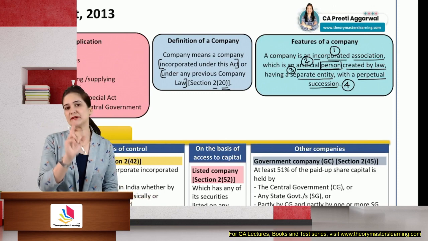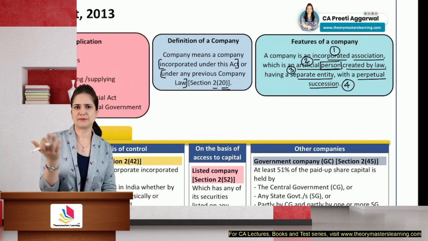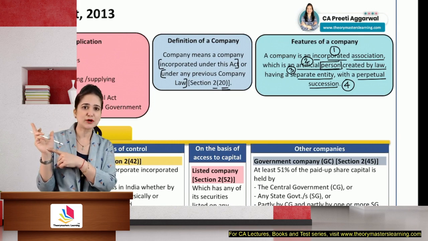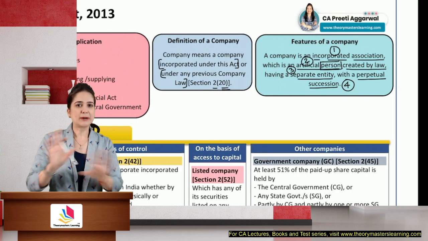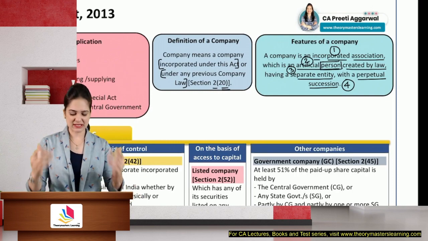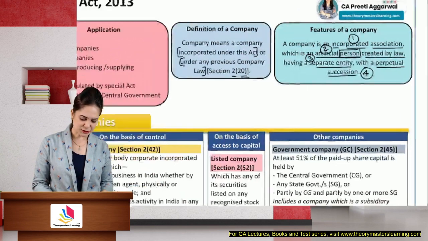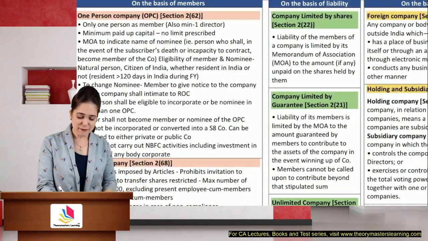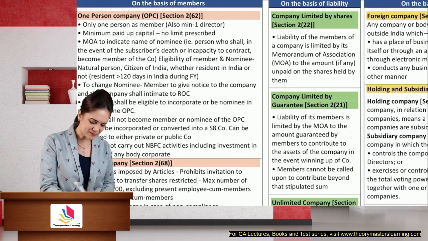But if you compare it with the other forms of business like partnership or proprietary, they are affected by death or insolvency, insanity of their members. But here, company is not affected. So this is nothing but perpetual succession. I don't think a question will be asked on those provisions. But yes, very, very important for exam.